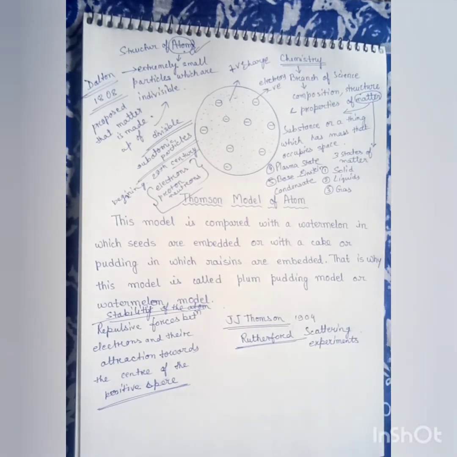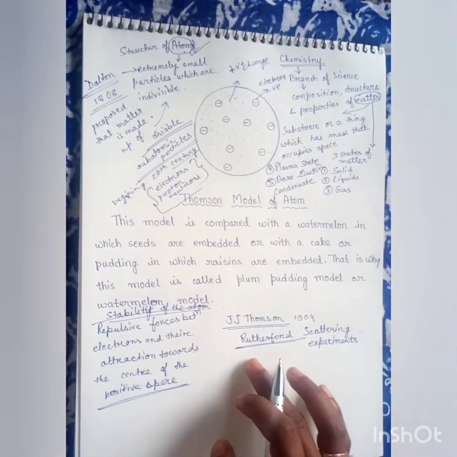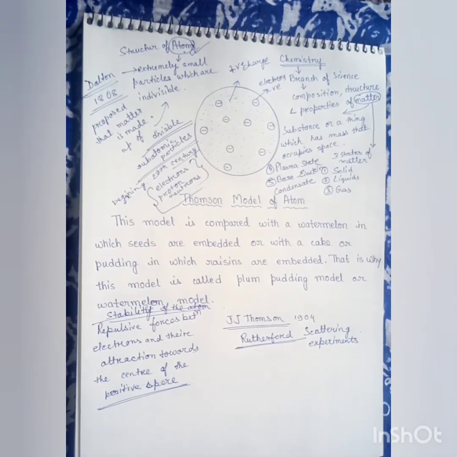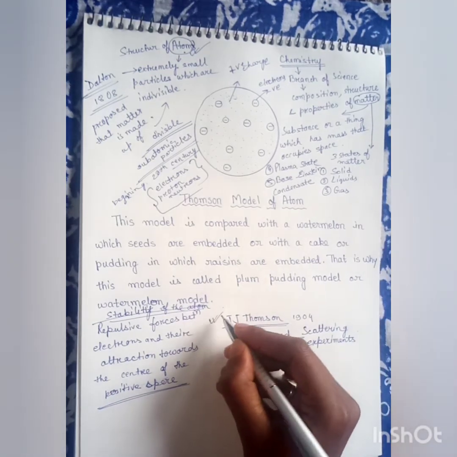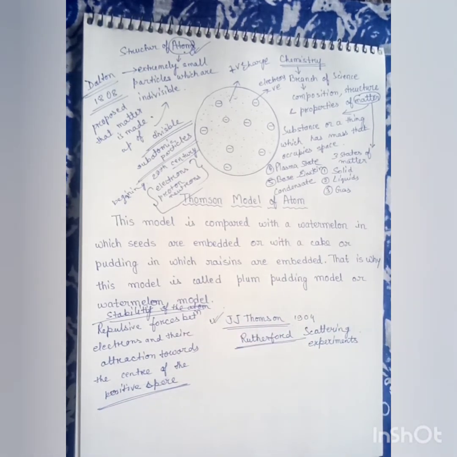In today's class I will not discuss Rutherford's atomic model, but in our next class I will try to explain what the Rutherford atomic model is. When Rutherford explained the structure of atoms, then J.J. Thomson's atomic model was totally rejected.